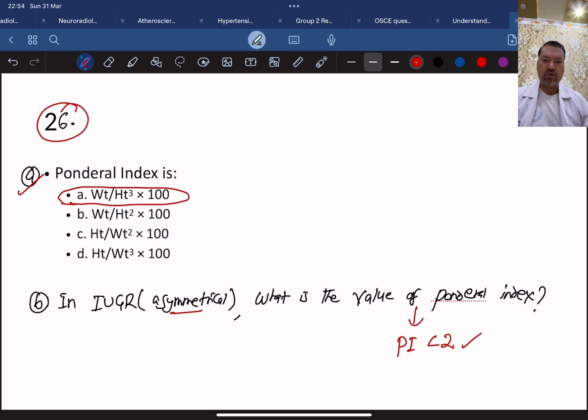And one more thing before I stop today's session is one question which may be asked here. In asymmetrical IUGR, why is hypoglycemia more common than in a preterm baby? Remember, it is always the thing called demand and supply. Demand is very high because the brain is normal. In asymmetrical IUGR, it is demanding more glucose, but the liver is shrunken, the storage form is less. As a result of that, the baby can quickly develop hypoglycemia.